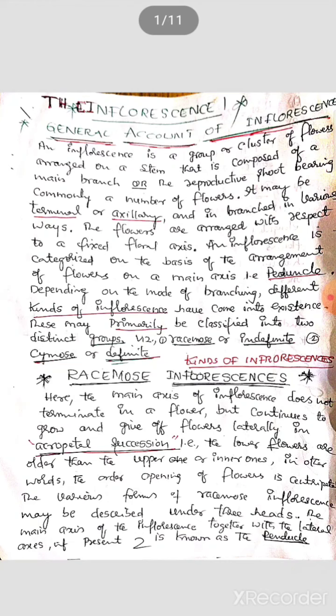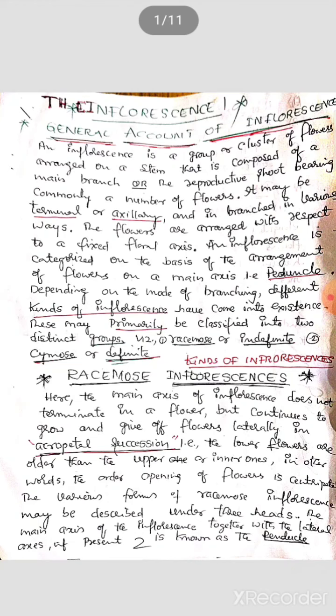An inflorescence is categorized on the basis of the arrangement of flowers on a main axis, that is the peduncle. The stalk of the inflorescence is the peduncle. Based on the mode of branching, different kinds of inflorescence have come into existence.